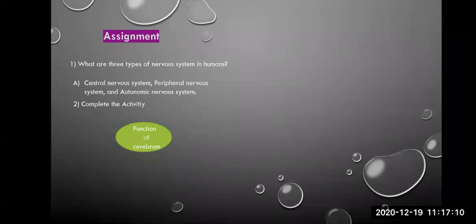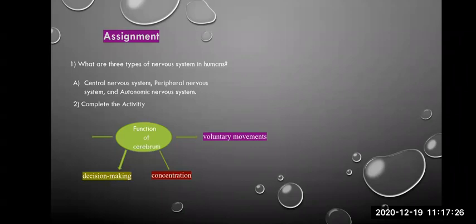Functions of cerebrum. What are the functions of cerebrum? First, voluntary movements. Second, it controls concentration activity. Third, it controls the decision-making ability of the person. And fourth, it controls the memory of the person. Whatever you see or you do, it is remembered throughout life. What you feel is important is remembered throughout life. That is called memory, and it is controlled by the cerebrum.